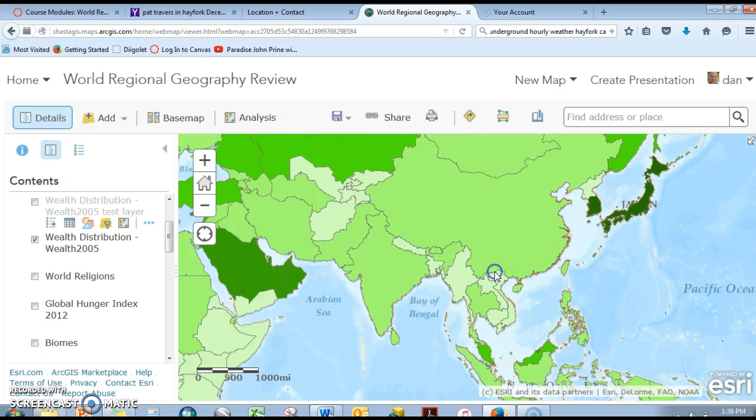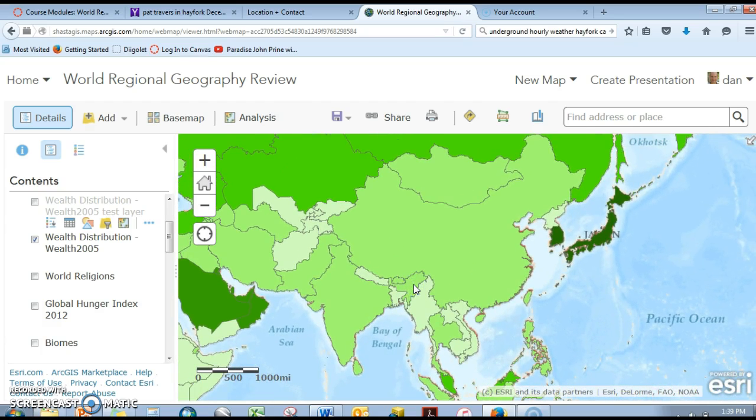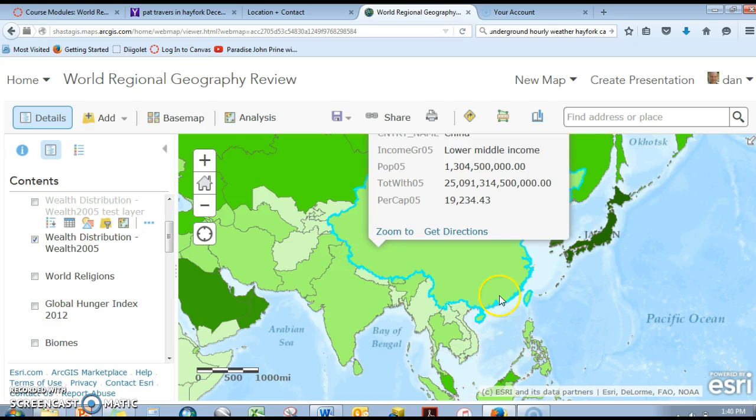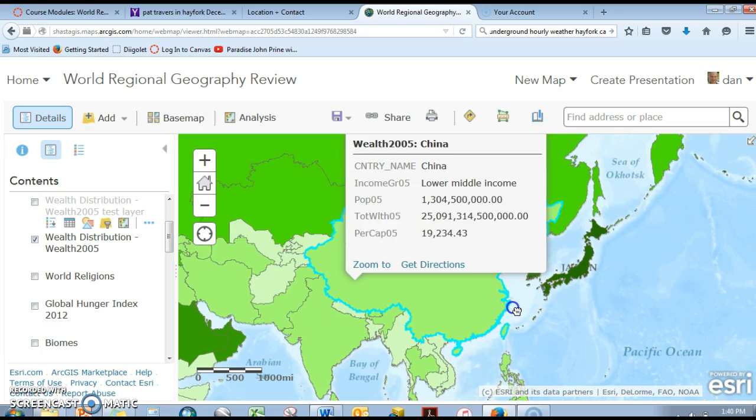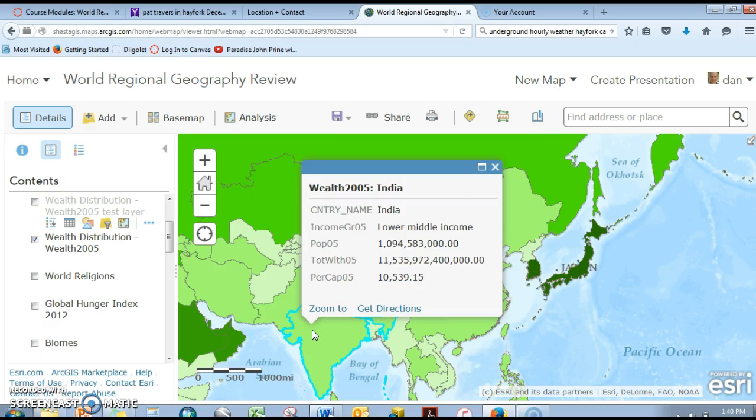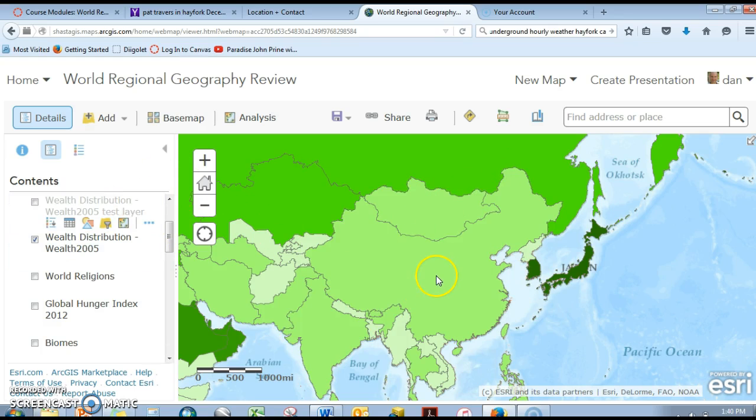As we zoom in to these areas, we'll see, and it really depends on the source of the data that you're looking at. Generally speaking, China has a wealthier economy than does India, and we could look at, for example, the population. They're giving us the per capita wealth as, let's see, $19,000 in China in this particular source, $10,000. So it is lower, but it just happens the way that they're grouping the countries, keeping in mind that China